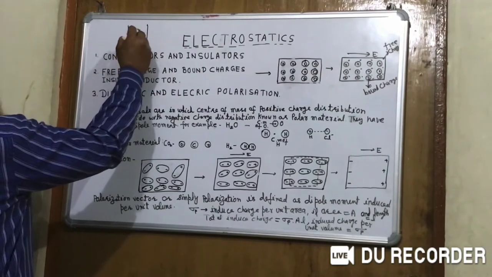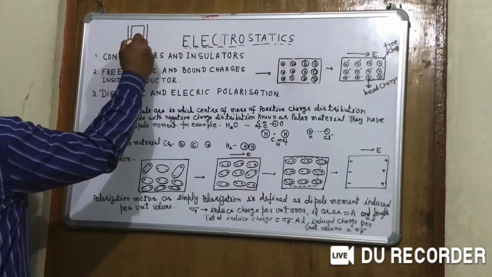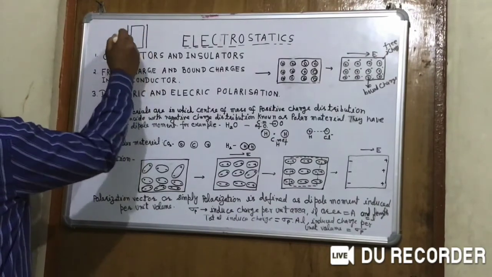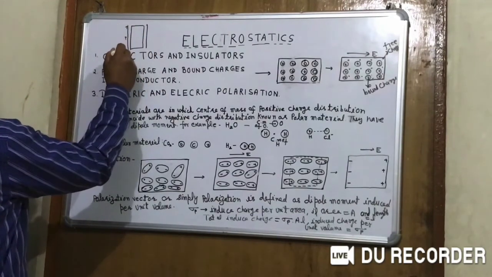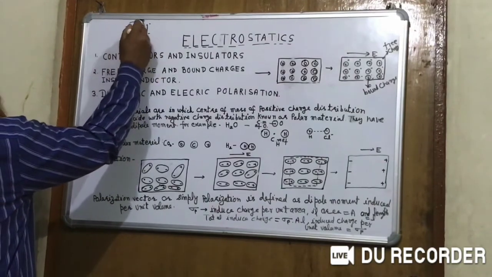You can see here that suppose there are two insulating metal plates and a dielectric slab is inside it, and one plate is positively charged, the other negatively charged. So there is an electric field.